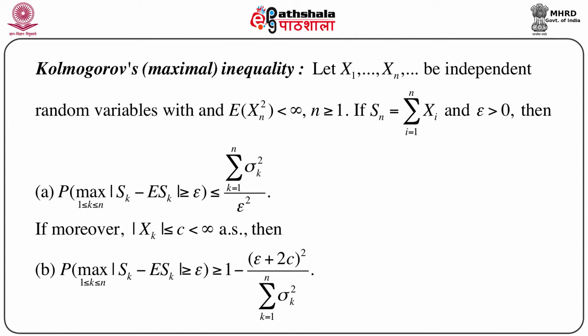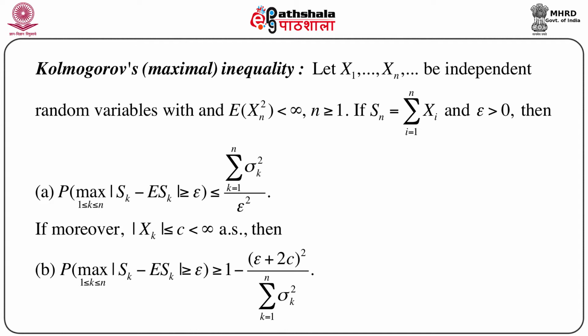Then the probability that the maximum over 1 less than or equal to k less than or equal to n of modulus of Sk minus expectation of Sk is greater than or equal to epsilon is bounded above, that is, less than or equal to the summation of sigma k square, k equals 1 to n, divided by epsilon square. So, this first part of the inequality gives us the upper bound under the very mild condition of the existence of second order moment.